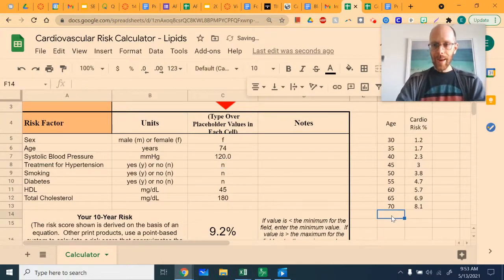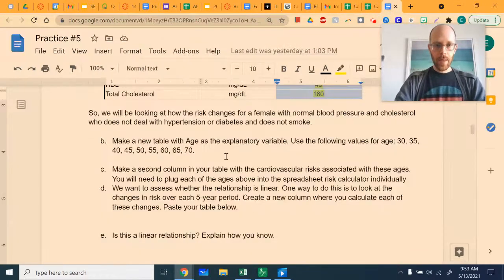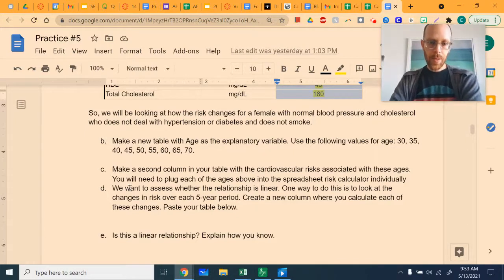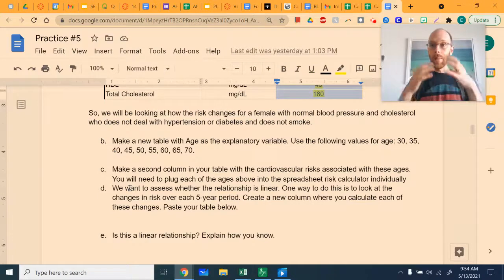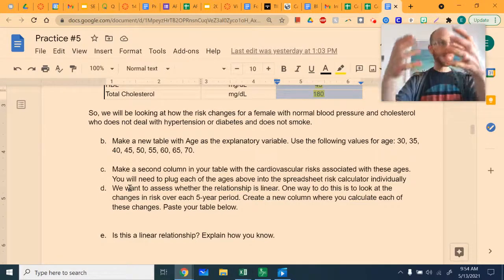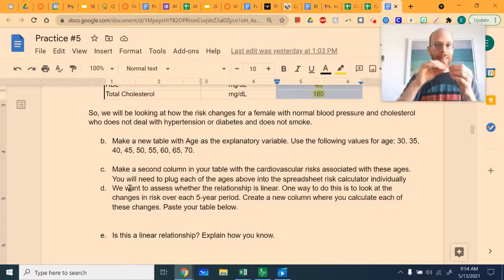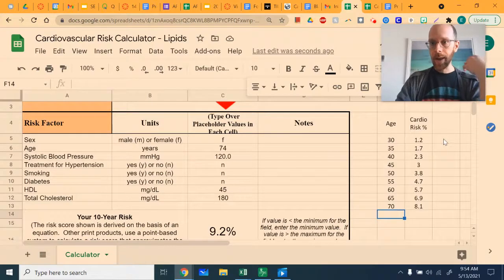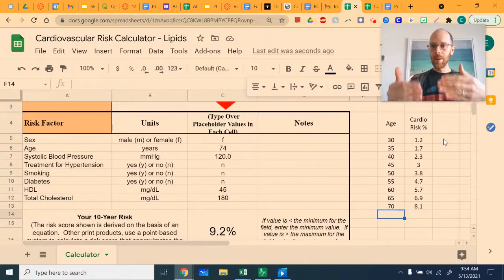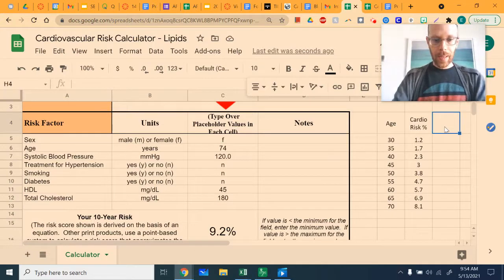All right, so we've got our data here, which means that on the problem set, we have completed B and C. Now, D says we want to assess whether the relationship is linear. And there's no reason to put this into Statlet because this isn't raw data like you've been working with in the last couple of practices. This is a model. So these are already predicted values, which means that fitting a line to it does not make sense. But there is a way that we can assess whether this is linear or not.